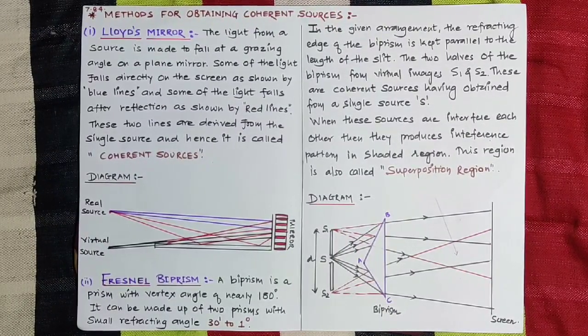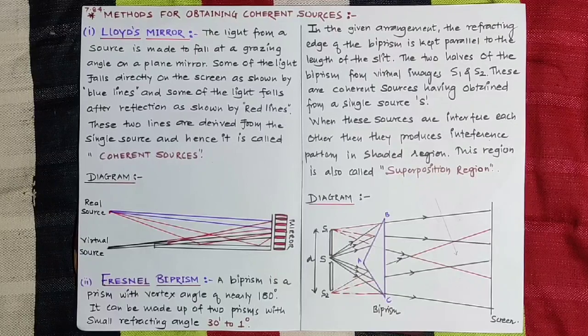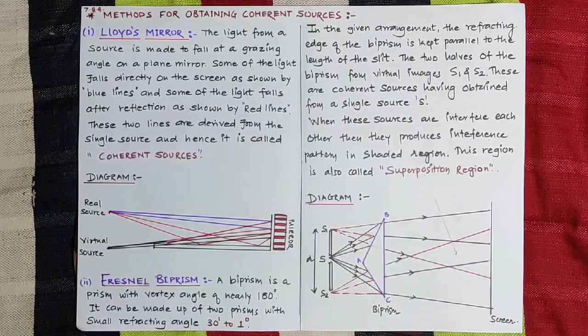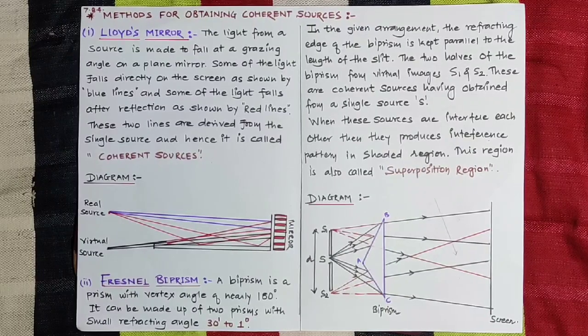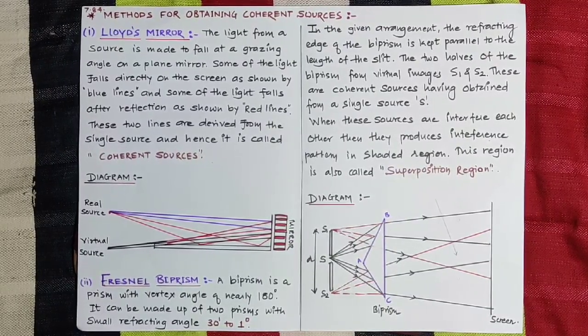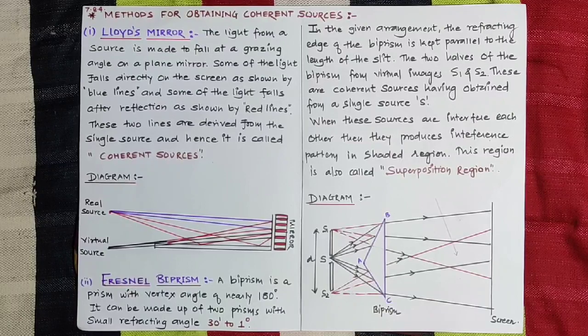Using the analytical treatment we can prove that these fringes are equally spaced, that means x is equal to x dash. So now today we are going to discuss the methods for obtaining coherent sources.